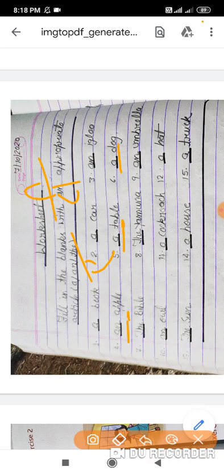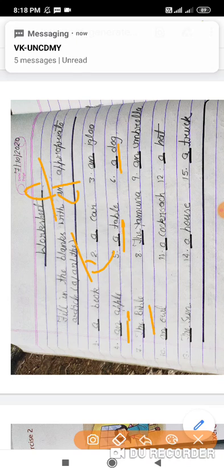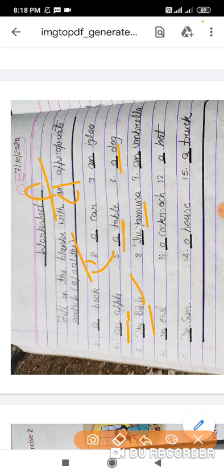After that, Bible. I have told you that before holy books, the Bible is a holy book of Christians, so before holy books we put the. So here we put the. After that, I have told you that before rivers we put the, so here the.